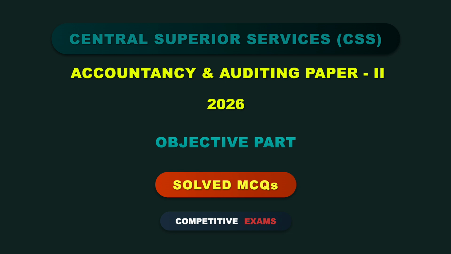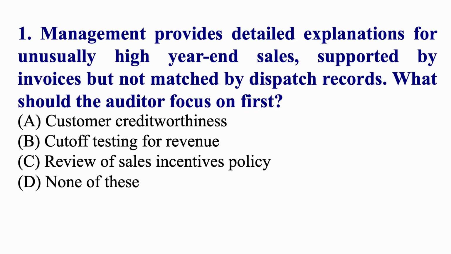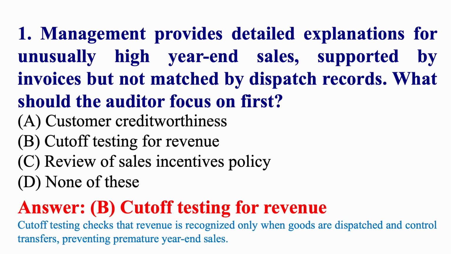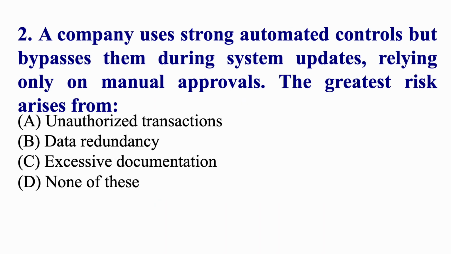Management provides detailed explanations for unusually high year-end sales, supported by invoices but not matched by dispatch records. What should the auditor focus on first? Cut-off testing for revenue.